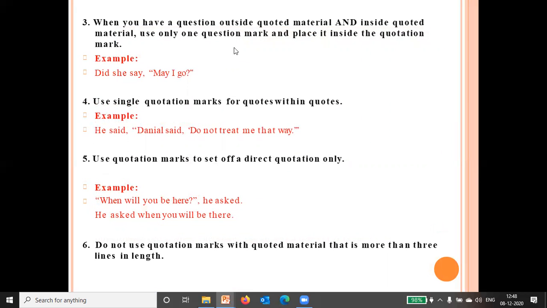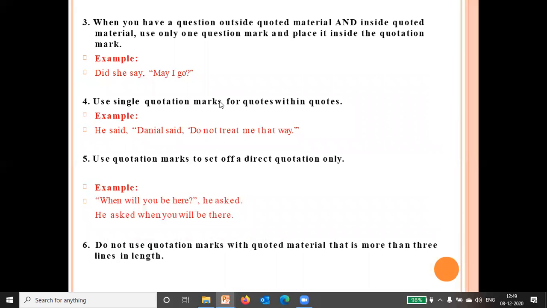When you have a question outside quoted material and inside quoted material, use only one question mark and place it inside the quotation mark. Now see what this rule wants to say. Did she say, this is also a question sentence, and may I go? This is also a question sentence. So when there is a question outside quoted material and inside quoted material, you will use the question mark only here, inside the quotation mark. Means in the second questioning sentence, we will put the question mark and then we will close it with the quotation mark.